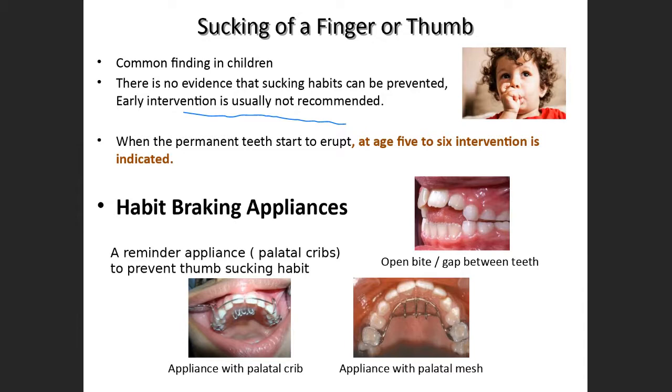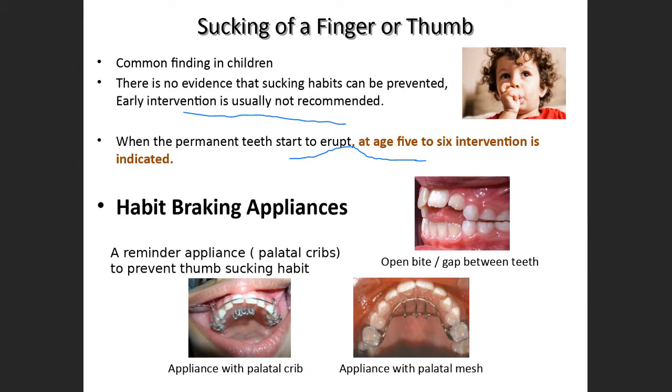So when the permanent teeth start to erupt at the age of 5 to 6, only then is the intervention indicated. Until then, we can guide the child not to place the thumb, but the intervention is done only after 5 to 6 years. Now, how do we manage it? We use a habit breaking appliance.